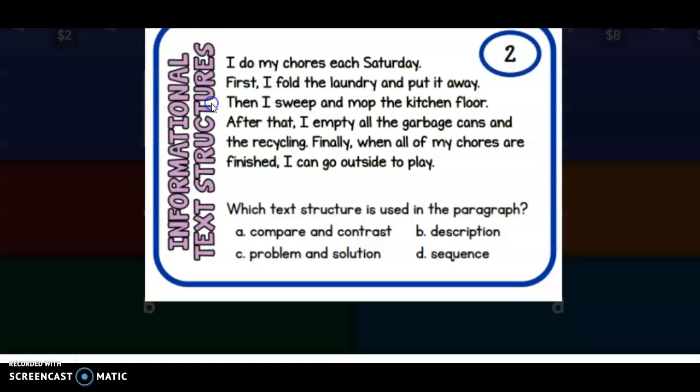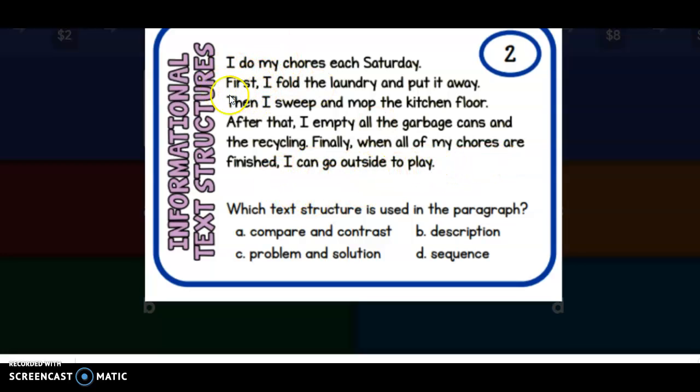We'll do this first one together. If you see the number 2 on the top, you will know this answer. I do my chores each Saturday. First, I fold the laundry and put it away. Then, I sweep and mop the kitchen floor. After that, I take out all the garbage cans and then recycling. Finally, when all of my chores are finished, I can go outside.